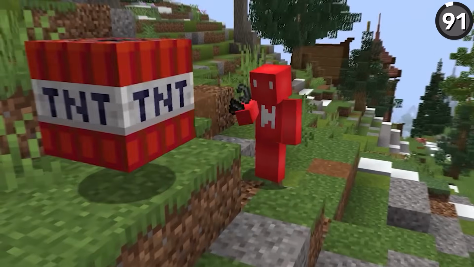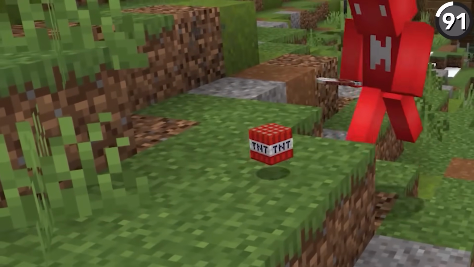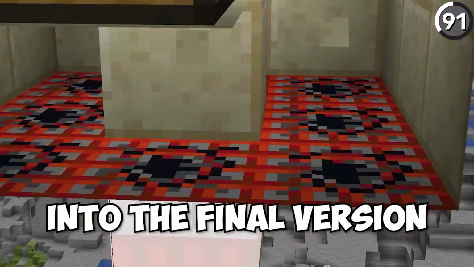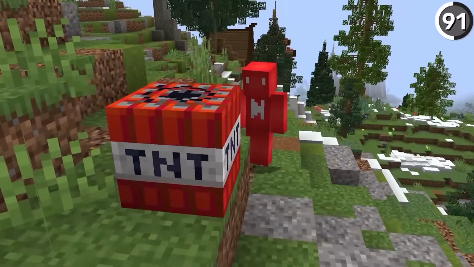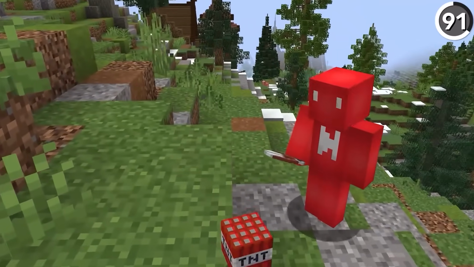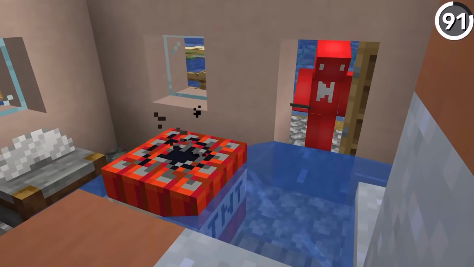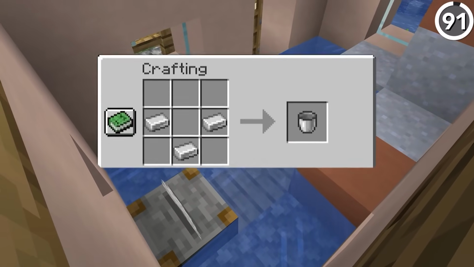When they were first added in, shears were originally supposed to be used to defuse TNT, but it didn't make it into the final version, which I think is a shame. It would have been fun to carry around a pair of shears the next time you are doing TNT combat, but I guess a water bucket could do the job just as well, and for only 1 extra iron ingot.